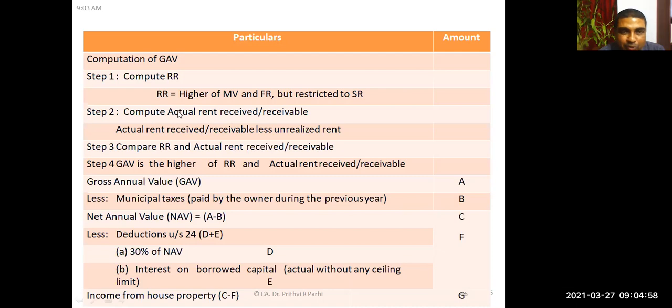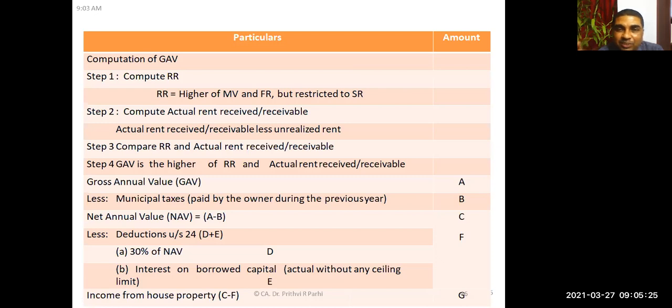Then next step, what you have to do? Compute actual rent received or receivable. When considering this, you have to deduct unrealized rent also. This also we have done questions earlier. So actual rent received or receivable minus unrealized rent, subject to fulfillment of certain conditions.